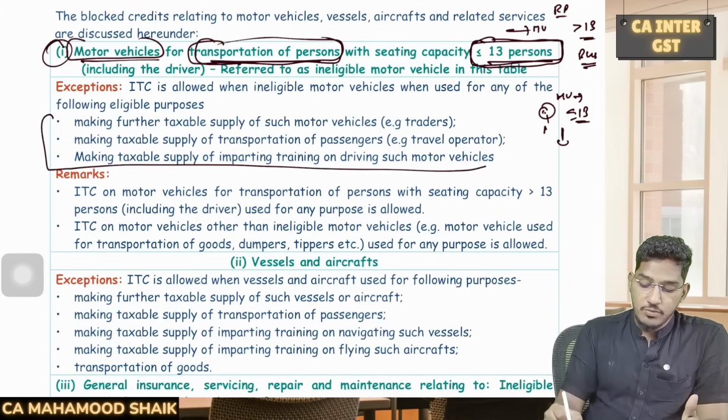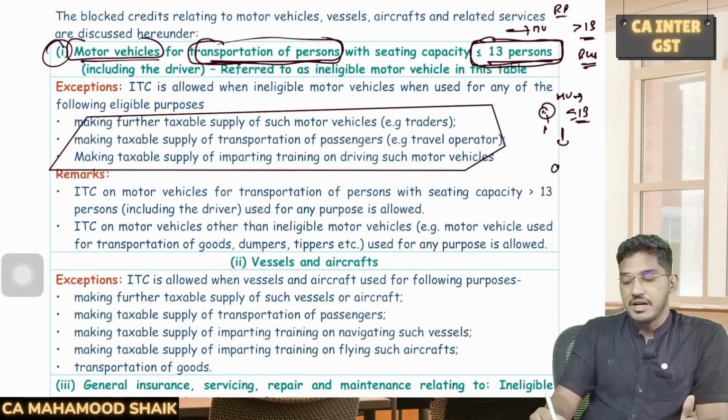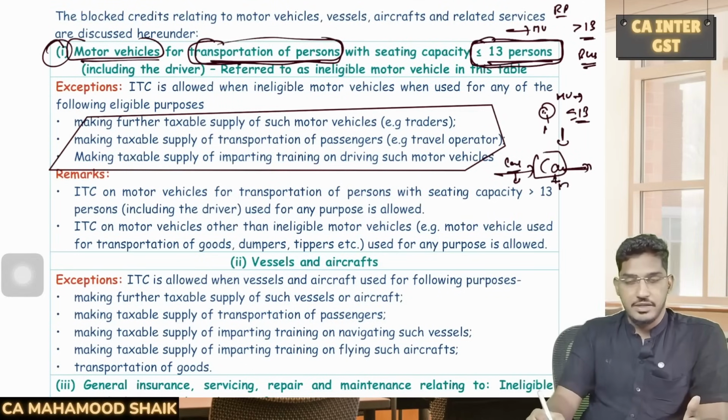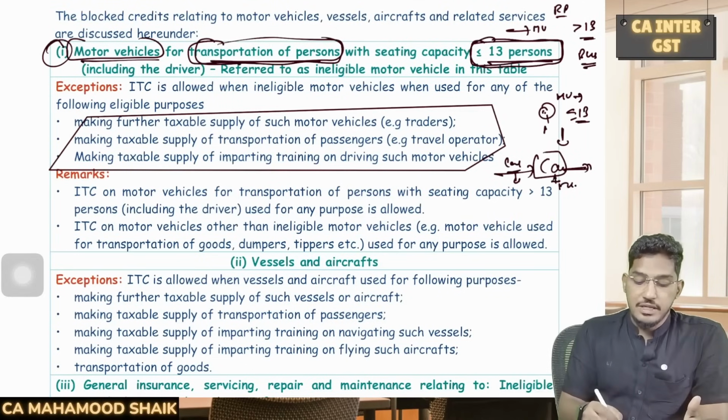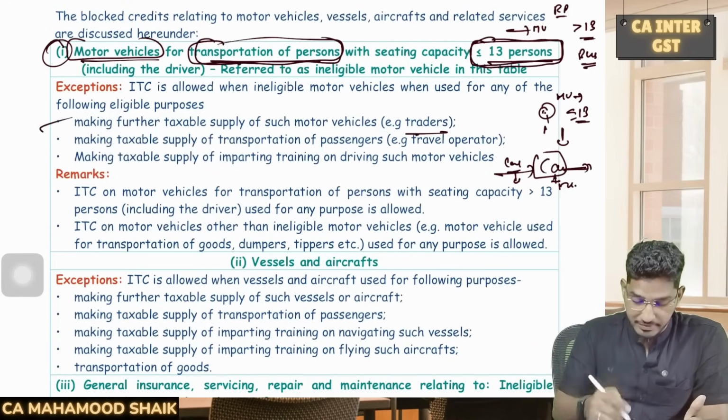If you are buying that motor vehicle with the intention of making a further supply, say for example, I am a car dealer. I purchased a car which has a seating capacity of only 4. But my intention in buying the car is to resell it. Then I can avail input tax credit. So if you are buying a motor vehicle with the intention of making a further supply of such motor vehicle, that is car traders and all, for them ITC will become available.